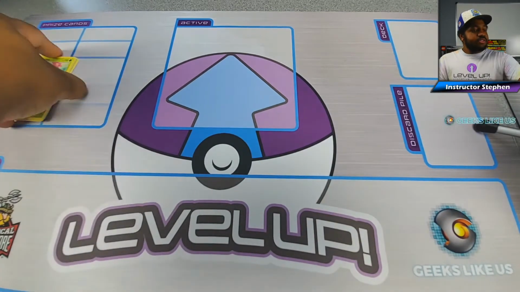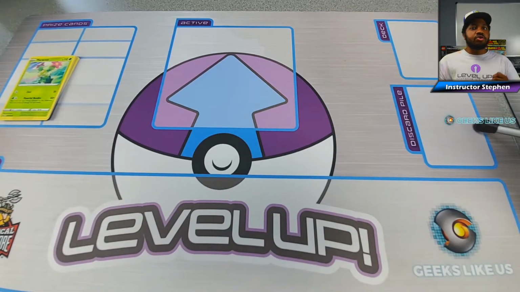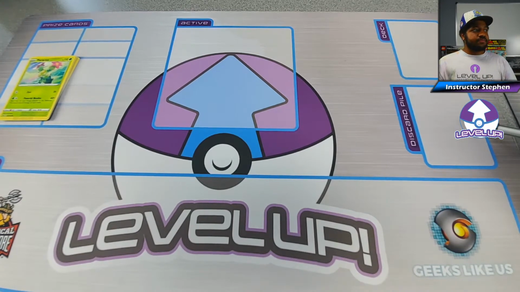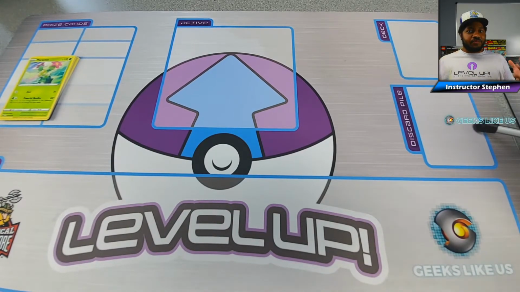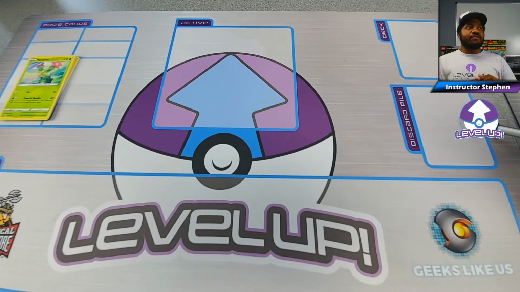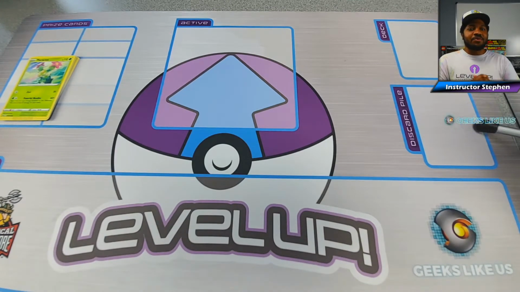All right, so that's about it for today. In conclusion, be sure to look for these key statements such as up to, you may, and as often as you like, as well as if you do. Be sure to look for words that aren't there because usually that means the card can do a lot more than what it's first letting you know it can. And lastly, if you have cards that do minus or times or plus, be sure to do your math on that, read the effect to make sure you're doing the accurate amount of damage that you can possibly do with the attack.